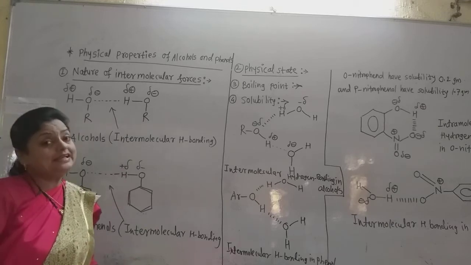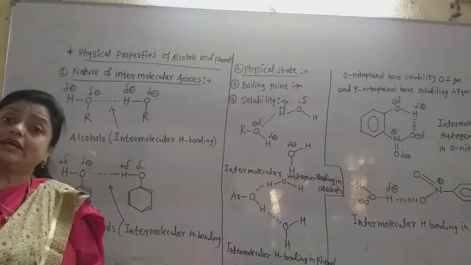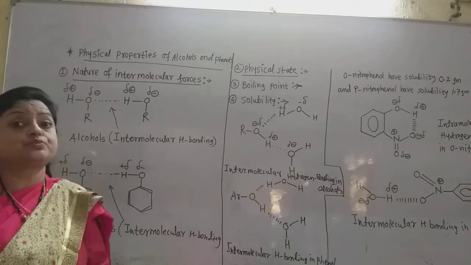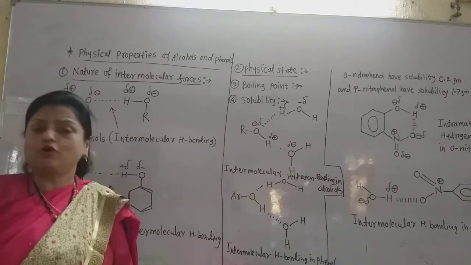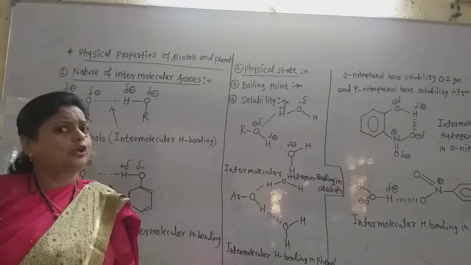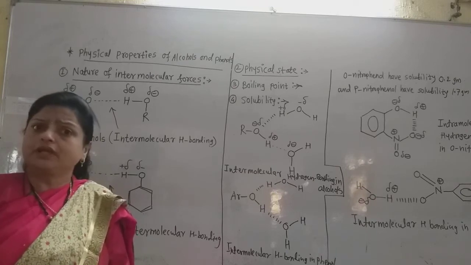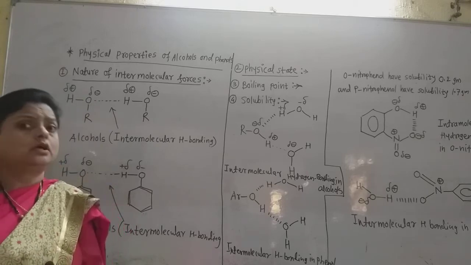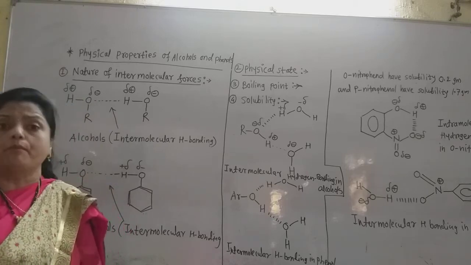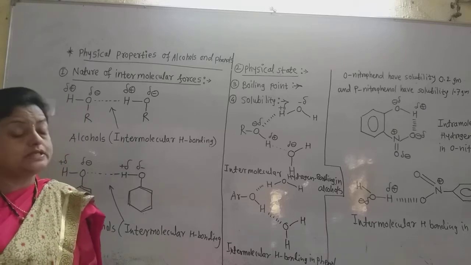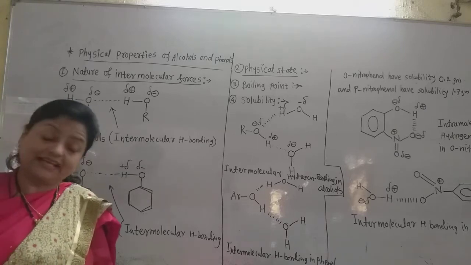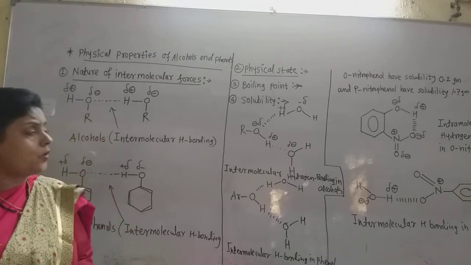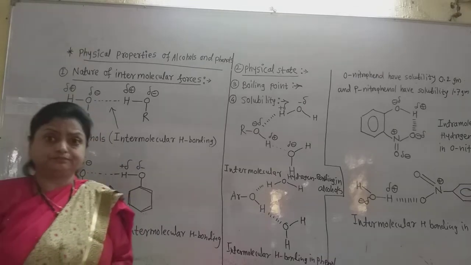So definitely alcohols and phenols have higher boiling points than the corresponding alkanes, because in alkanes there is no intermolecular hydrogen bonding, but in alcohols there is intermolecular hydrogen bonding. So the boiling points of these compounds, that is the alcohols as well as phenols, are higher than that of the corresponding alkanes. Now the next property is solubility.